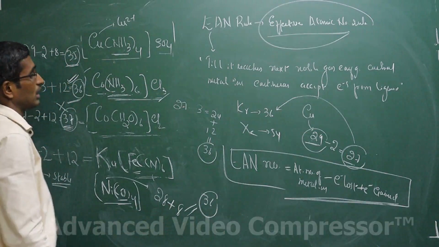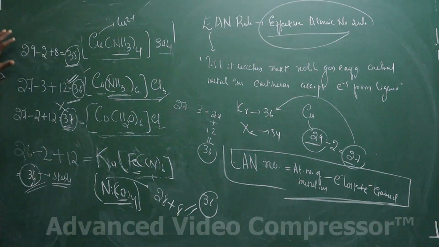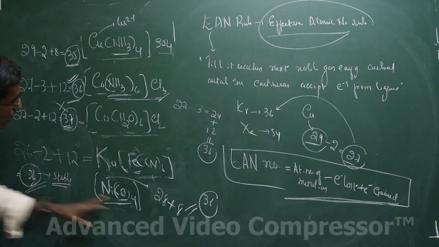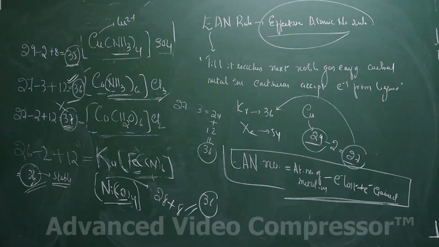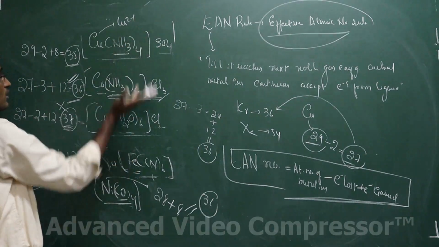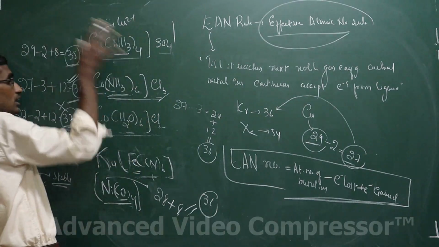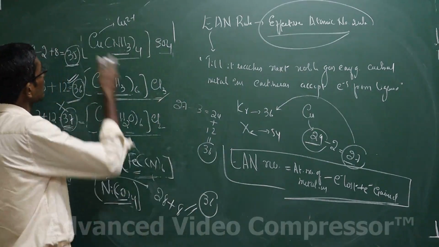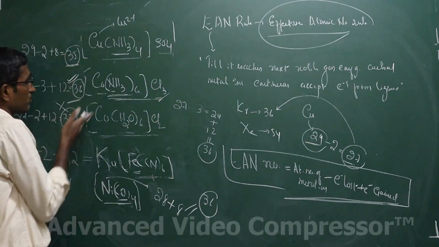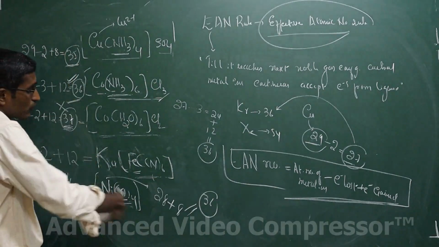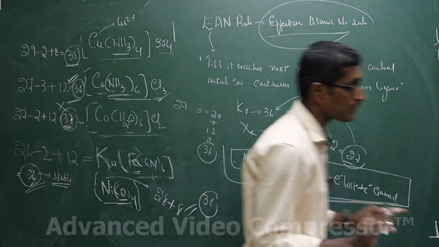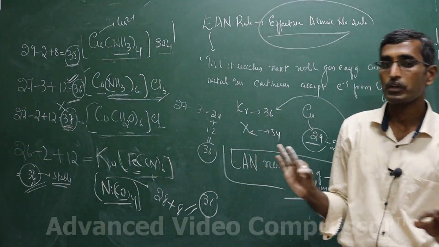Very simple, very clear. I'll repeat again. So which ones satisfy the EAN rule? This satisfies the EAN rule, this satisfies the EAN rule, and this particular complex satisfies the EAN rule. These two complexes don't satisfy the EAN rule. So based on the EAN rule, we can say these two are unstable. That is, 35 is the EAN number, 37 is the EAN number, in all the rest of the cases it is 36. This is how, students, you can calculate the EAN number for a coordination complex.